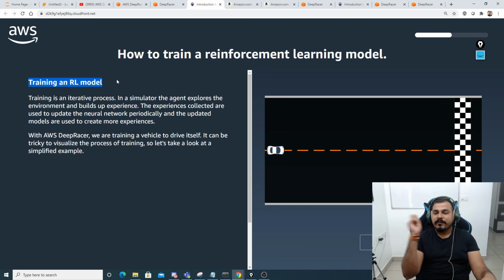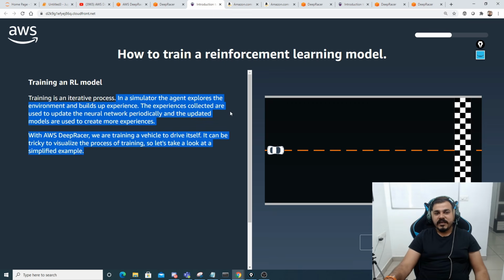It is an iterative process. From the past experience, it is basically gaining. So training is an iterative process. In a simulator, the agent explores the environments and builds up the experience. The experience collected is used to update the neural networks periodically, and the updated models are used to create more experience. Now here they have specifically spoken about neural networks, guys.